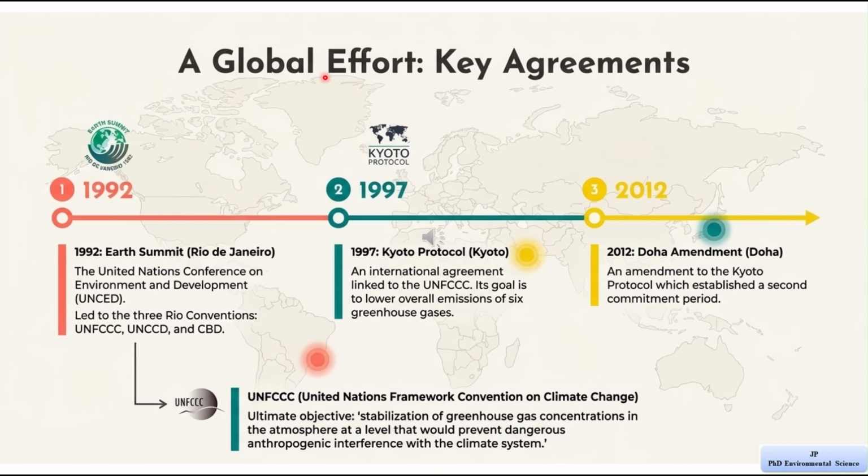Now, let's understand the global efforts to deal with climate change. Now, this slide shows important international agreements and how countries around the world have worked together over time. First, the slide shows a timeline with three important years: 1992, 1997, and 2012. These represent key events in global climate action. Let's start with the year 1992. In this year, an important meeting called the Earth Summit was held in Rio de Janeiro.